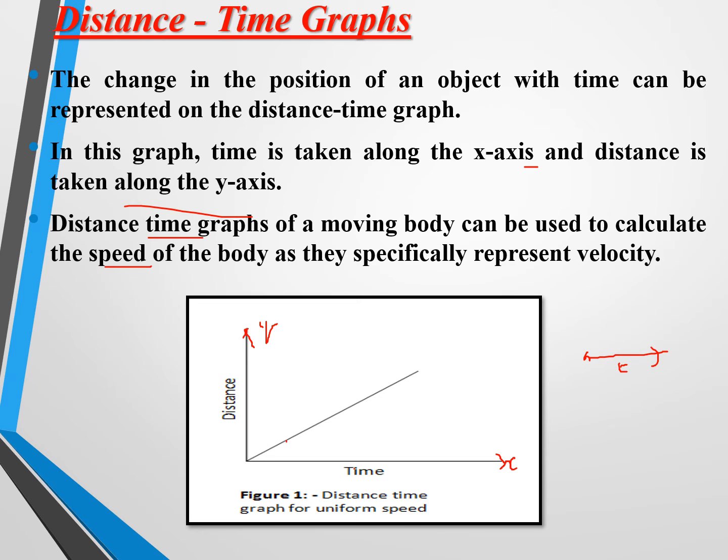The first point of time corresponds to the first point of distance, and the second point of time to the second point of distance. So what it means is that it is moving with constant speed. The slope gives the constant speed for every point. So it gives the speed of the body.